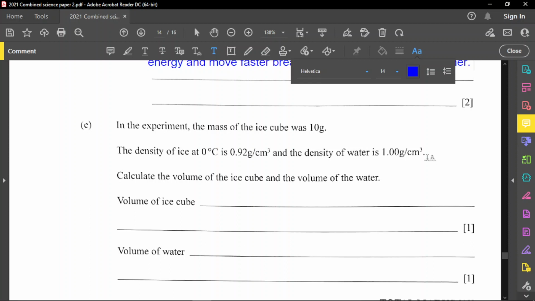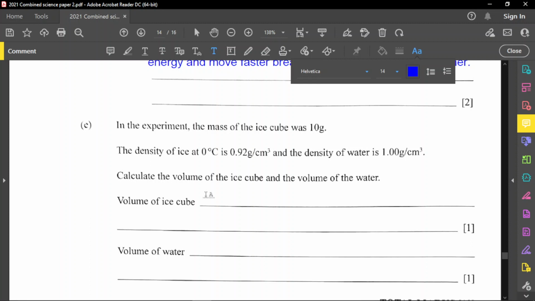Why does ice have a greater volume? This is unique to water: when water freezes, it expands, which means it takes up more space, so the particles move further away, and that means the density is less. That's why the density of ice is lower than water itself. If you fill a plastic bottle with water and put it in the freezer, the bottle will swell right up. Why? Because the particles are moving away from each other, creating airspace in between and taking up more space, so the volume must be higher.